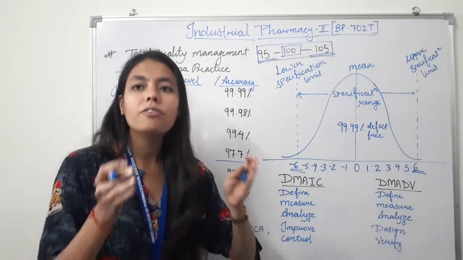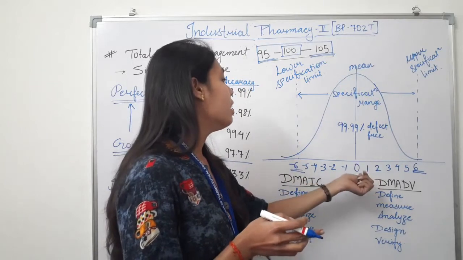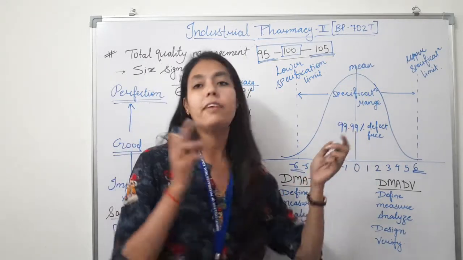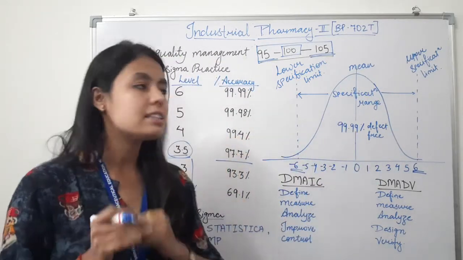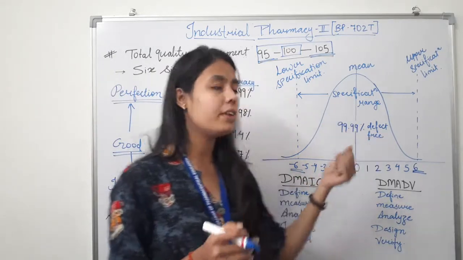When the mean of these two lies at that particular point, the perfect quality is achieved, that is the 99.99% defect free product.